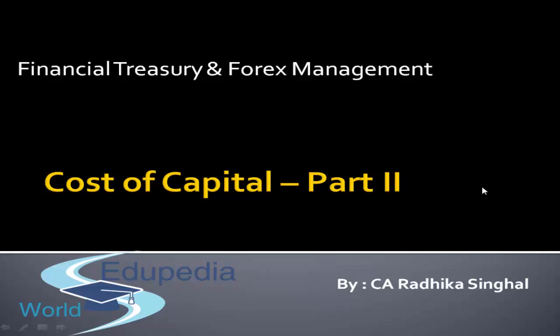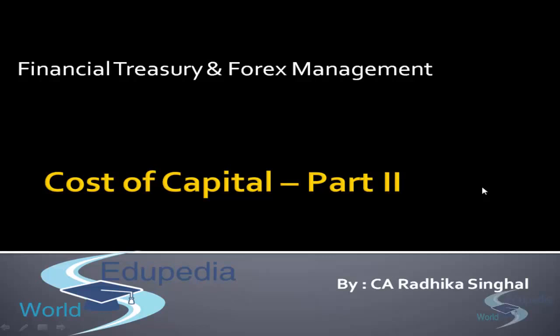But we are not distributing that amount, so we are not paying that cost to anyone. Unlike equity, preference shareholders and debenture holders, where that cost has to be given back to those financiers, in the case of retained earnings we are keeping that amount with ourselves. However, the cost is still associated with it, that is the opportunity cost attached to it.